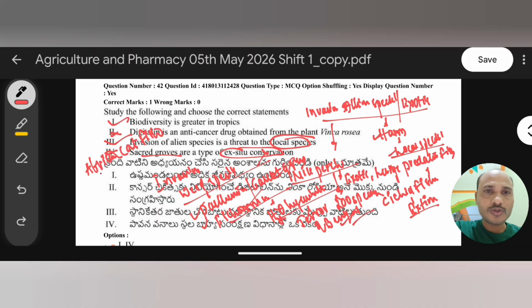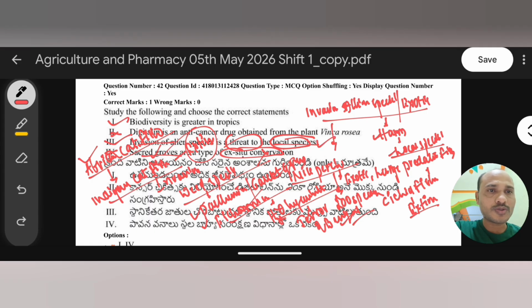One more animal example is the African catfish. Due to the invasion of African catfish, there is an impact on indigenous catfish. Our local indigenous catfish become extinct due to African catfish invading our local rivers. See how invasive alien species harm our local or indigenous species. Hence, the third statement, invasion of alien species is a threat to local species, is right.